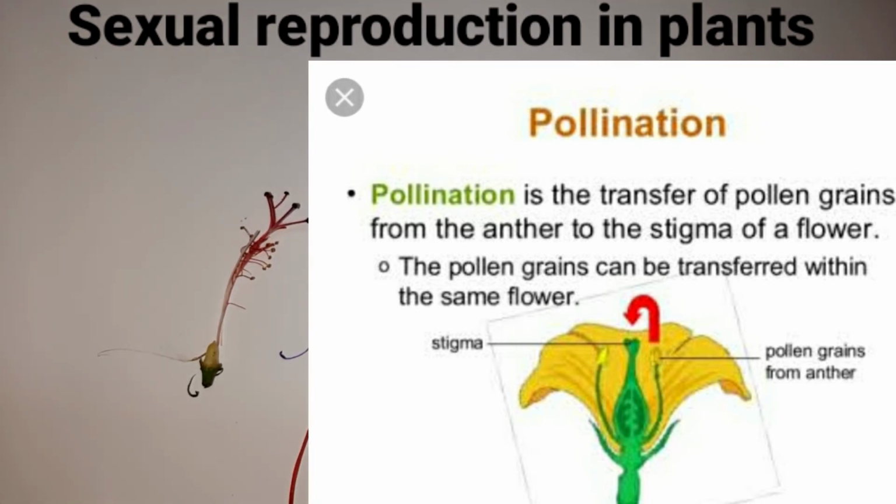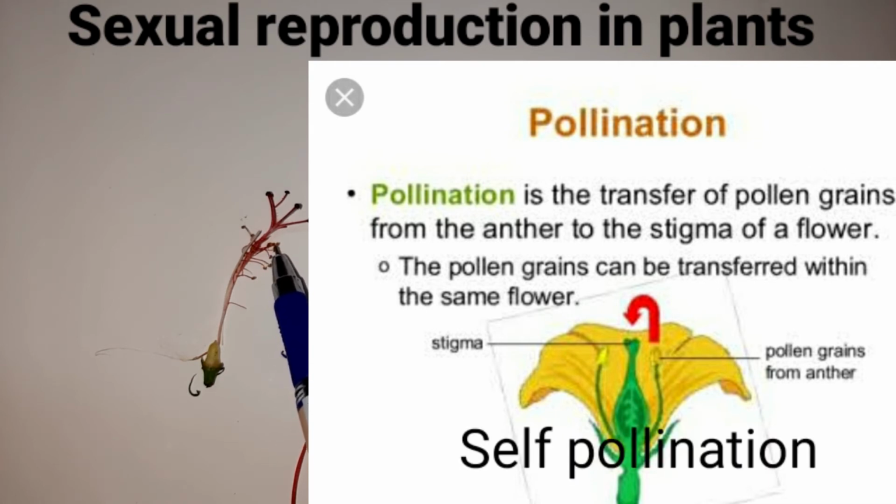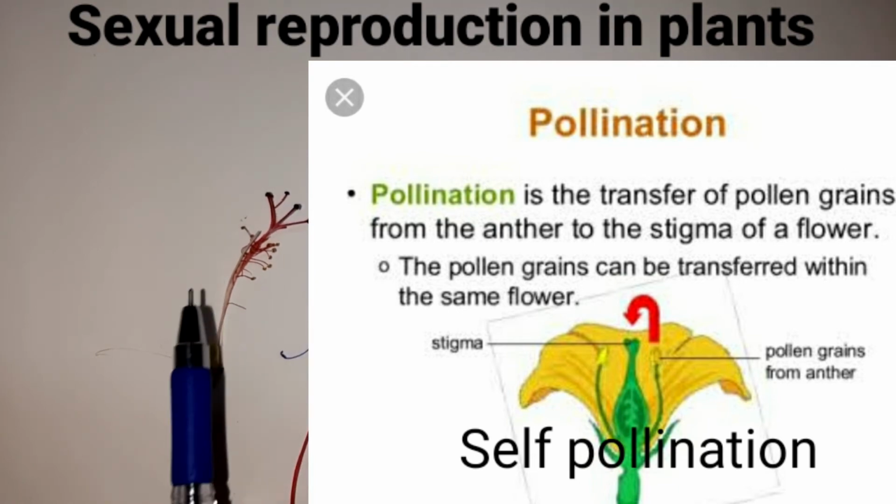So if the pollination, or transfer of pollen grains, is within the same flower, see now, for example, a hibiscus flower has both male and female structures. So if these pollen grains fall on the stigma of the same flower, we call it self-pollination. You all understood, children? If the pollen grains of a flower fall on the stigma of the same flower, then we call it self-pollination.